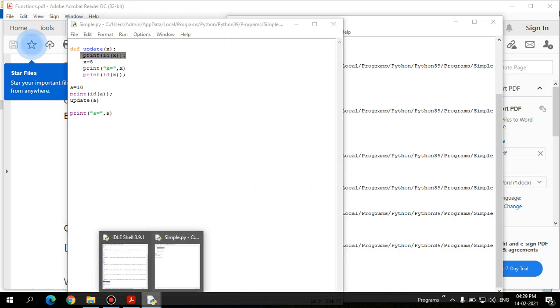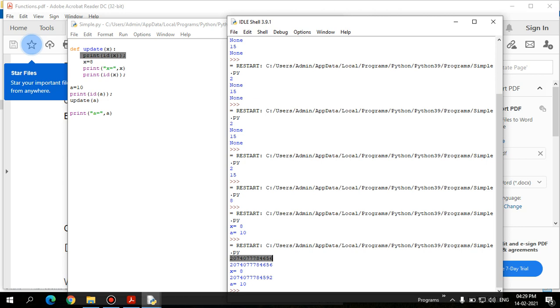Here also I am printing the same id. In the function, the id of x is the same, both represent the same value, 656, the value 10. Once x is changed, the id changes. So 20740, here the id has changed. When you update certain values, it is treated as some other value. The link between the original value and the reference value has been broken since we update the value.